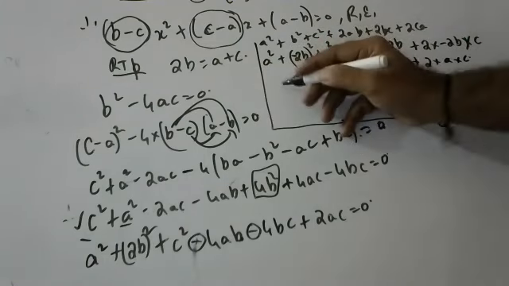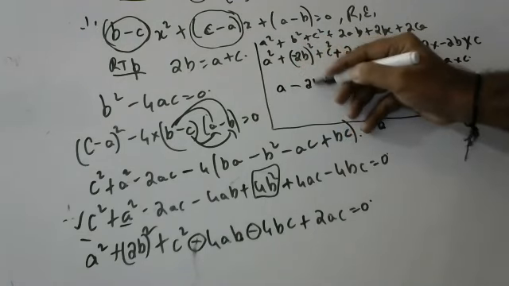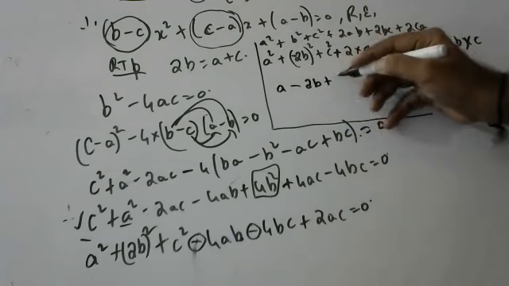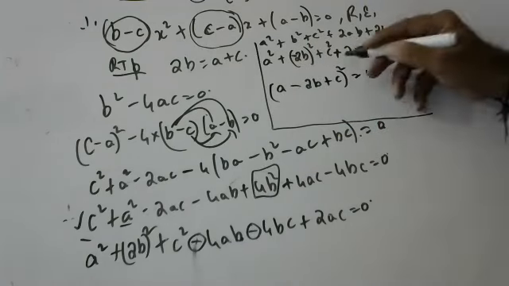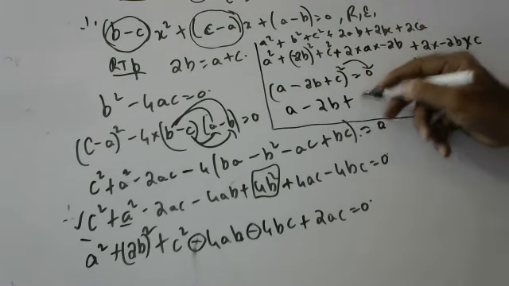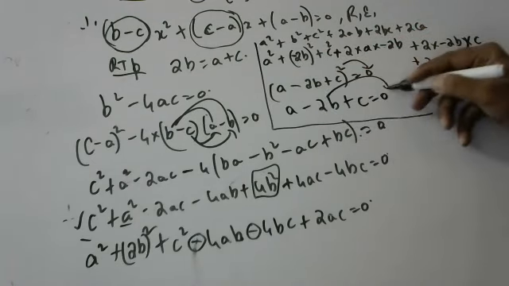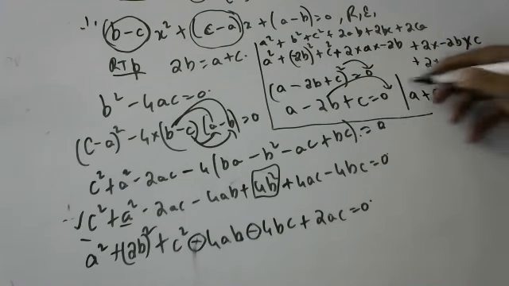This we can write as (a plus b plus 2c) whole square. a plus b, because minus plus c, whole square is equal to 0. Okay, children. This square will go away. a minus 2b plus c is equal to 0. Bring minus 2b here. So a plus c is equal to 2b. Hence proved.